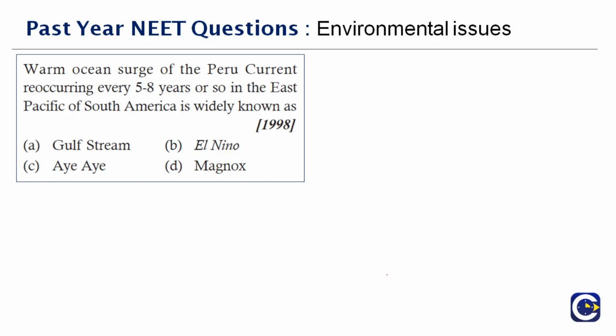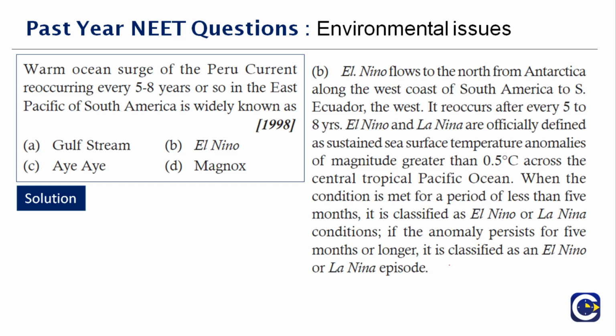Next question here. Warm ocean surge of the Peru current recurring every 5 to 8 years or so in the East Pacific of South America is widely known as dash. So this is a direct question. Okay, I'll tell you the answer. It is called El Nino. Okay, it flows to the north from the Antarctica along the west coast of South America. So you have the answer here, so you don't have to get confused.